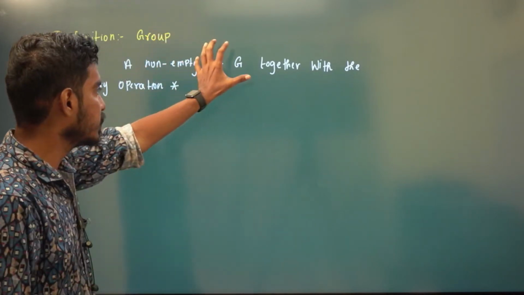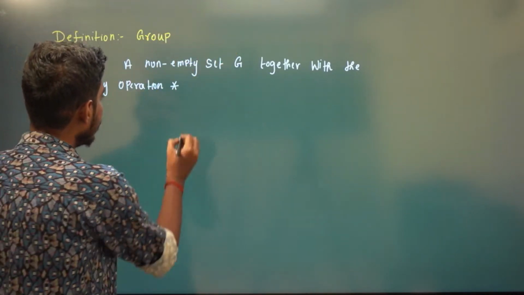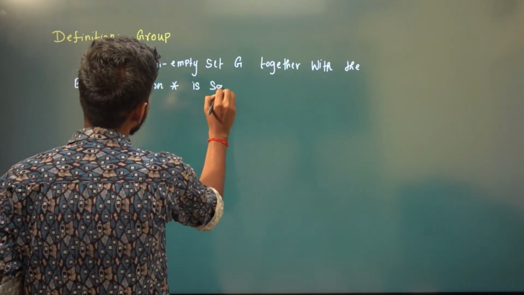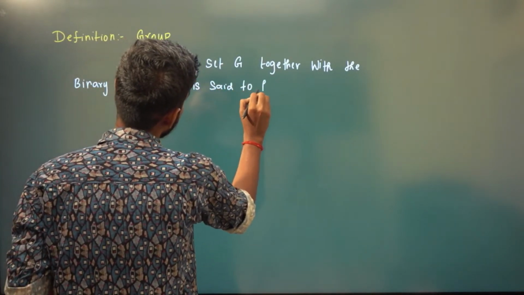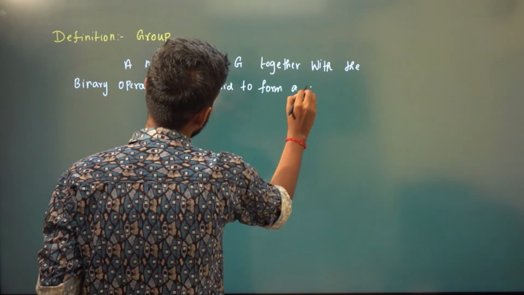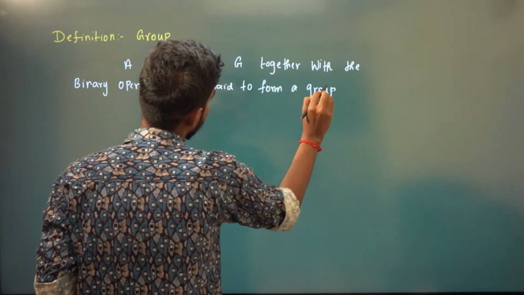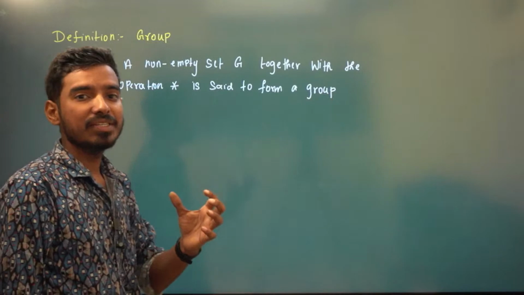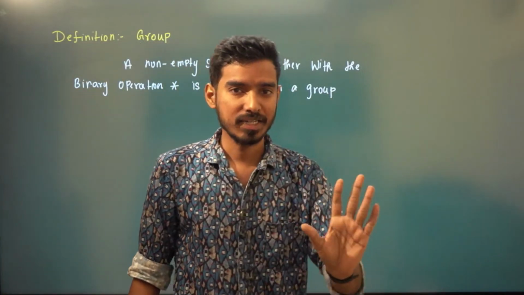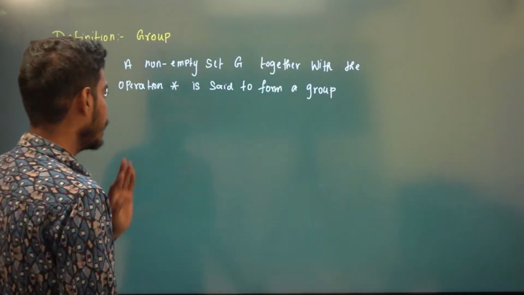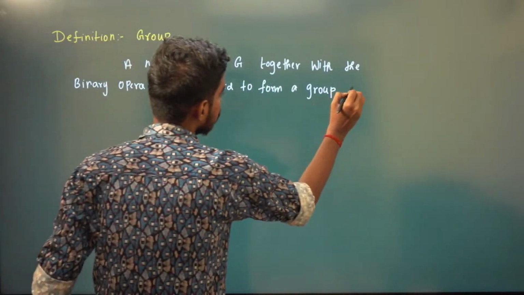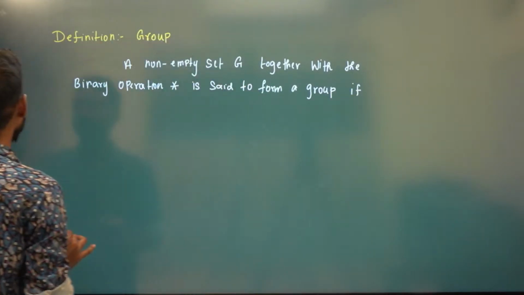So a non-empty set G together with the binary operation star is said to form a group if it satisfies the following four conditions.